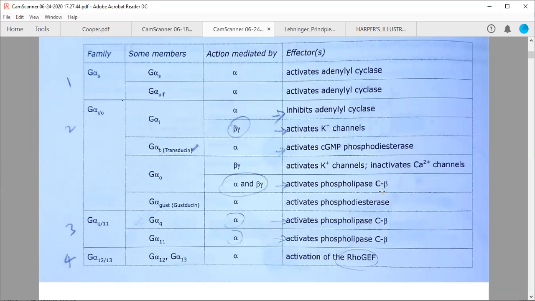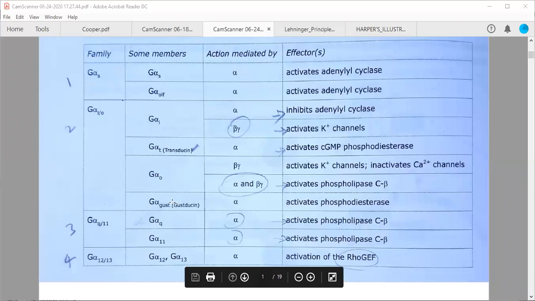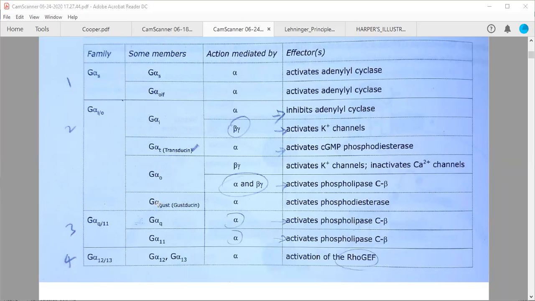So today we are going to discuss this particular family, G alpha inhibitory or naught. So this is G alpha naught, and these alpha and beta gamma are going to activate your phospholipase C beta enzyme, which we will discuss in today's class. Before we start, let us finish this particular table. There is another G alpha, called gust or gustducin, a gust inducing protein. This protein has an alpha subunit, and this will activate the phosphodiesterase enzyme, similarly as in this case.